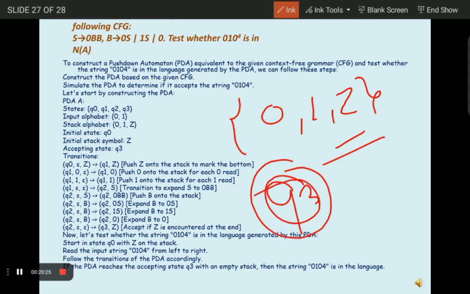By applying all these transition rules, we will start in state Q0 with Z on the stack, read the input string, and follow the transitions of the push down automata accordingly. If the push down automata reaches the accepting state Q3 with an empty stack, then the string 010 to the power 4 is in the language.